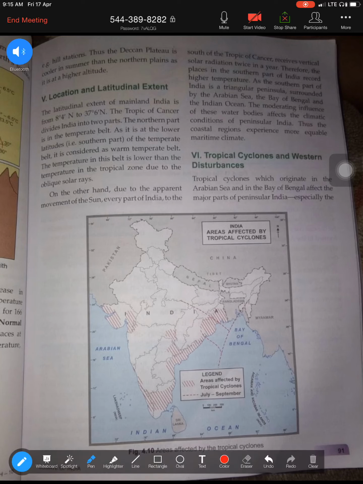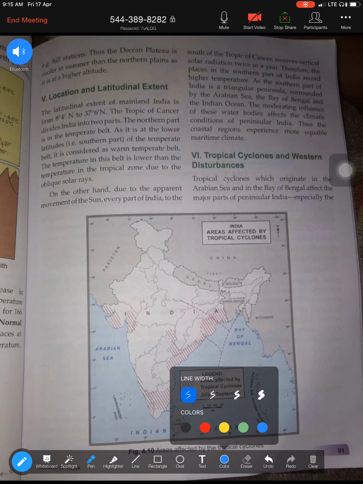Now let us quickly have a look at this. What are tropical cyclones? Tropical cyclones are active in the months of October and November, during the retreating monsoon, when the monsoon is leaving our country and going back. These cyclones originate in the Bay of Bengal, and they bring widespread rain and destruction of life and property along the eastern coast. So that is the role of tropical cyclones. They develop and damage a lot.